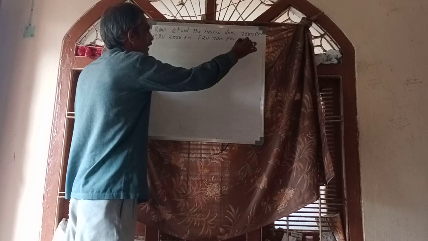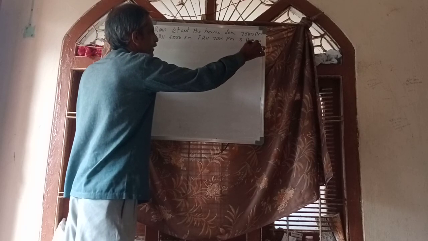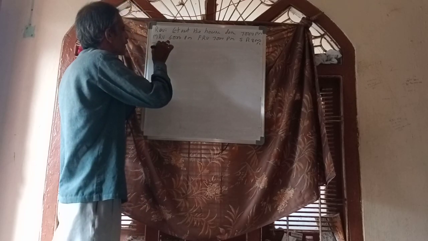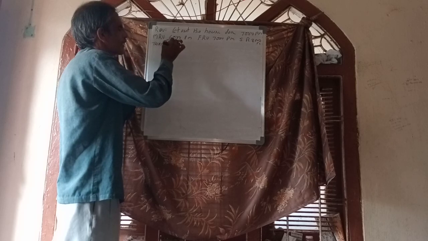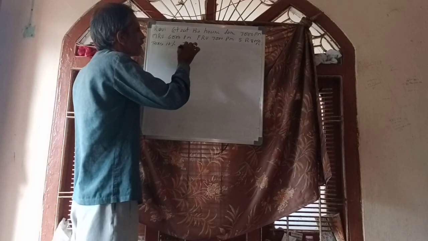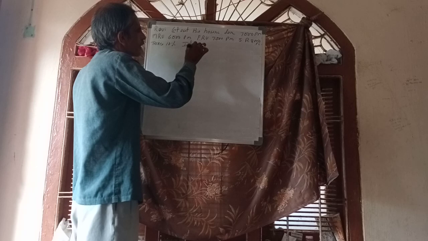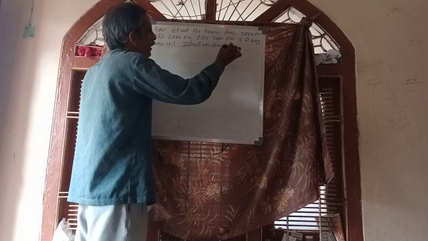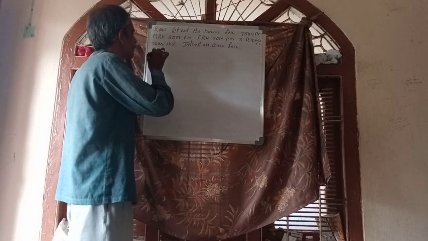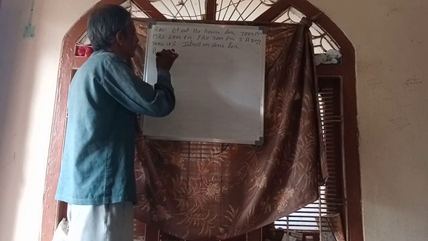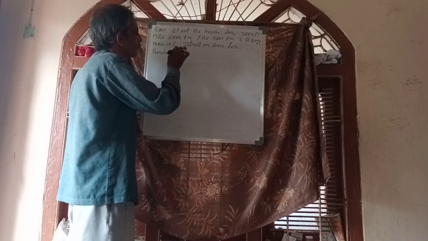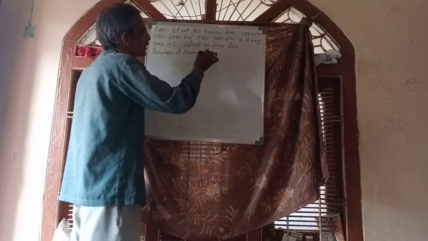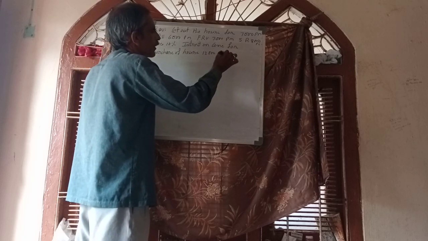Standard rent also given, 8,000 per month. Municipal taxes 10%. Interest on loan for purchase of house 12,000. 2 months rent were due.